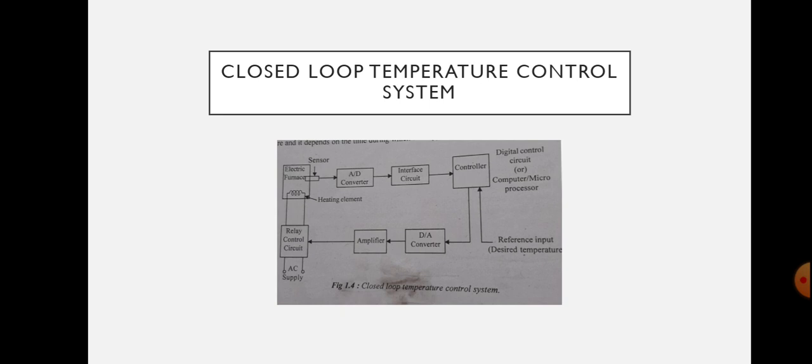Next example is traffic control system. If we are establishing it as an open loop system, the traffic control system consists of traffic signals that operate on a time basis, which constitutes an open loop control system. That means for each signal there is a time slot.